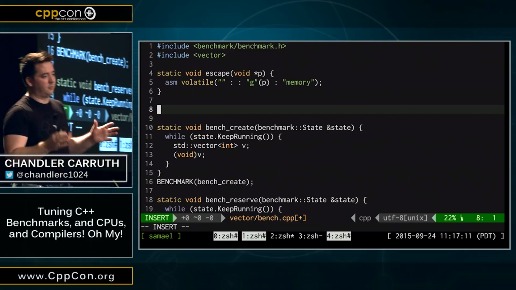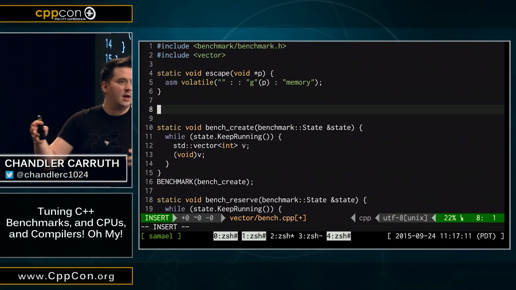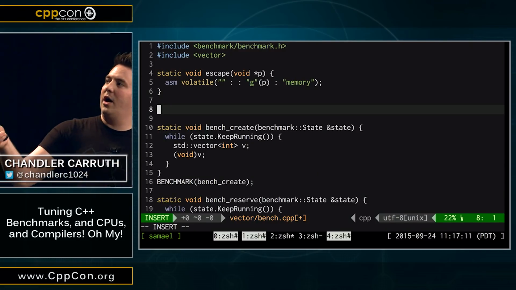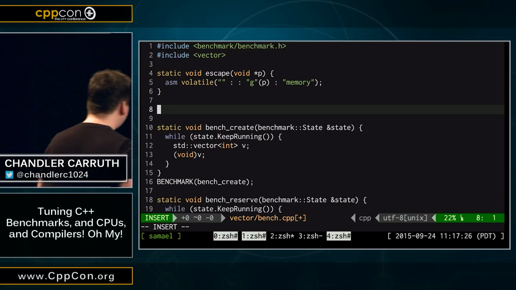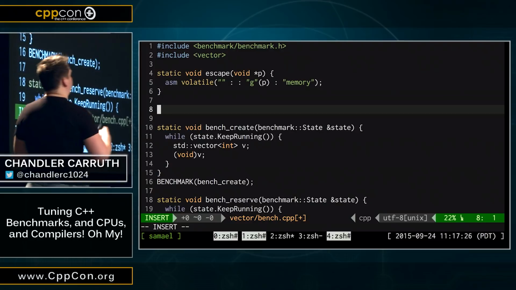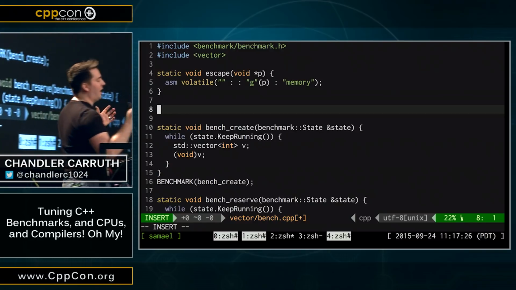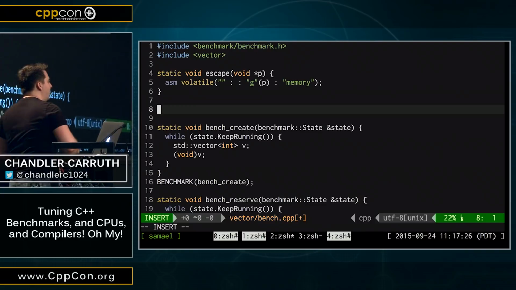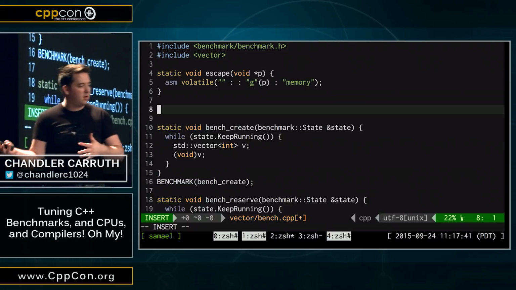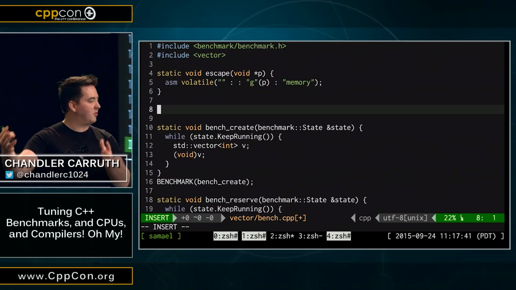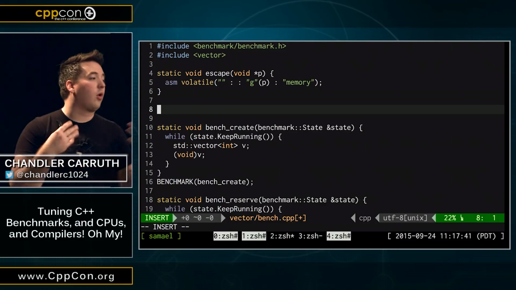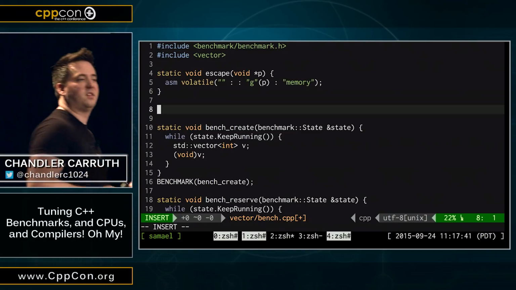So the syntax for inline assembly, and GCC came up with the syntax, I think, and Clang uses the same syntax, right? It's kind of opaque. It's a little bit confusing. So you have a string literal that is your inline assembly, and you have a colon, and you have a comma-separated list of outputs. Then you have a colon, you have a comma-separated list of inputs. You have a colon and a list of clobbers, is what they're called, clobbers. So the outputs simply say what comes out of the inline assembly and back into your C or C++ code. Right? The inputs are what comes from the C++ code into your inline assembly, and the clobbers are what parts of your program are actually modified while this assembly runs.